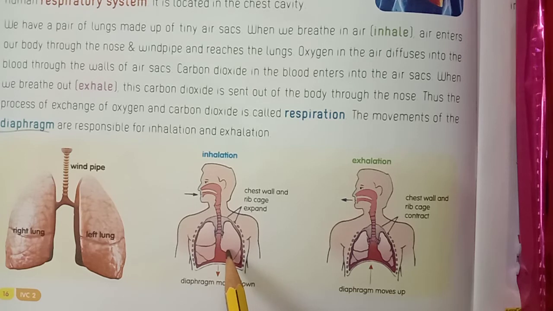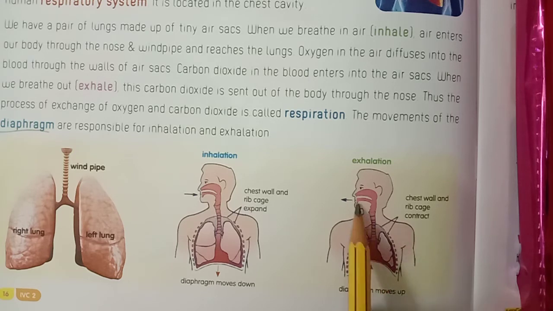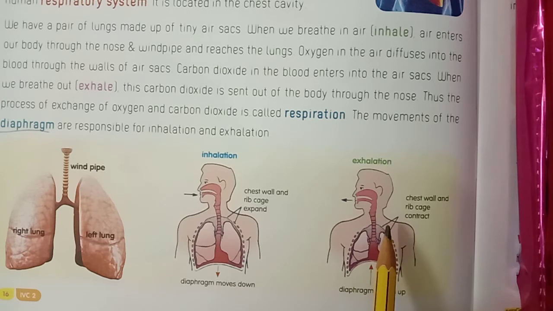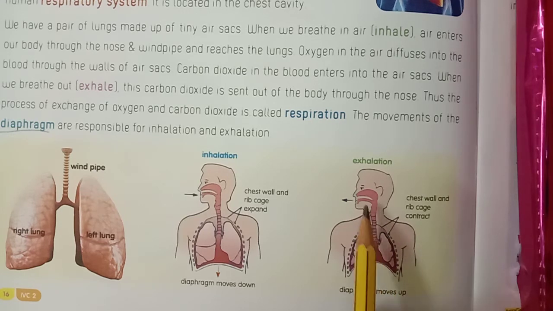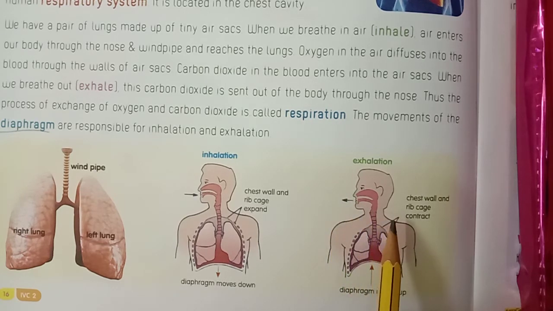Oxygen in the air diffuses into the blood through the walls of the air sacs. Carbon dioxide in the blood enters the air sacs when we breathe out, exhale. This carbon dioxide is sent out of the body through the nose. Thus, the process of exchange of oxygen and carbon dioxide is called respiration. What is called respiration, children? The exchange of oxygen and carbon dioxide.